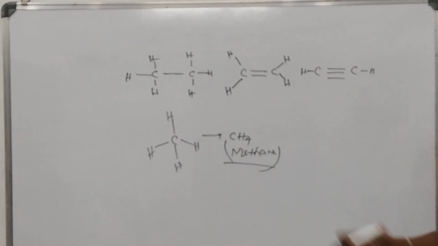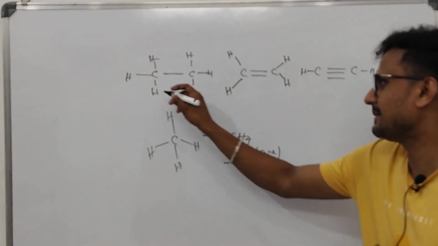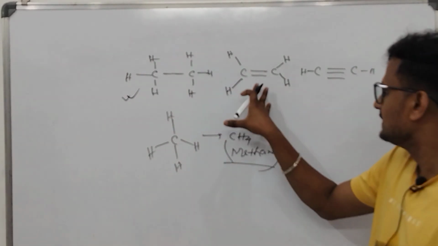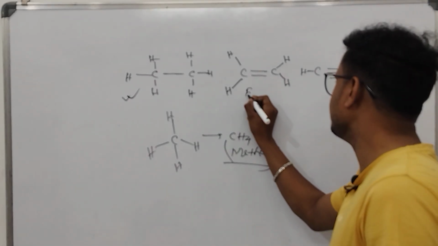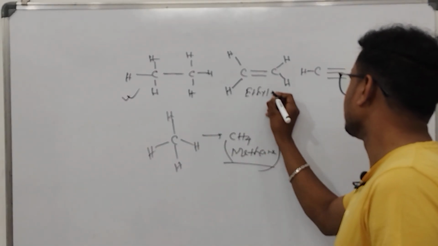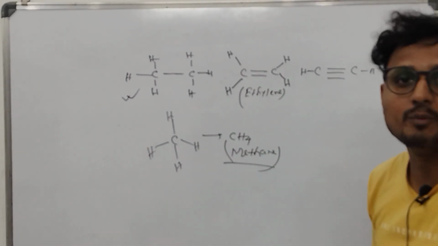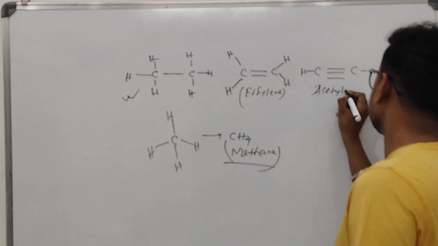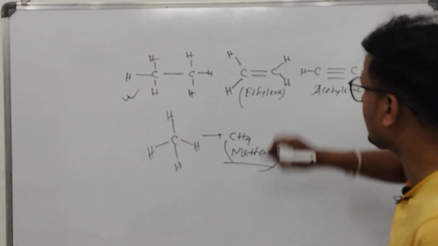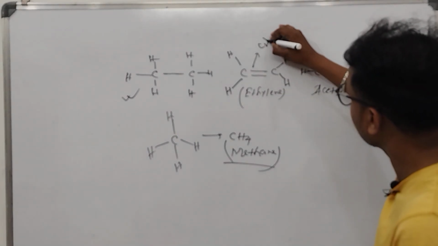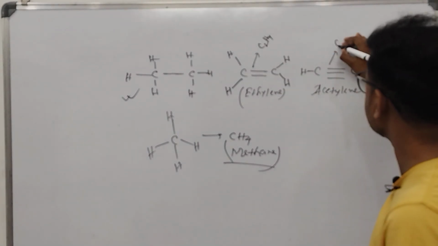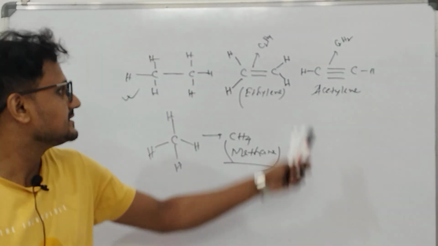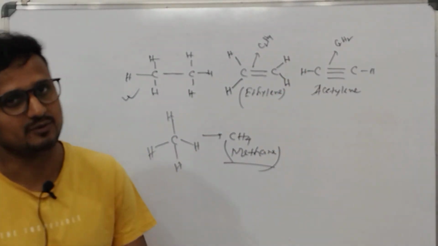Let me tell you the common names of these compounds. This one is methane. This compound is called ethylene, common name. And this compound is called acetylene. The molecular formulas are C2H4 and C2H2. This kind of formula is called structural formula, and this kind of formula is called molecular formula.